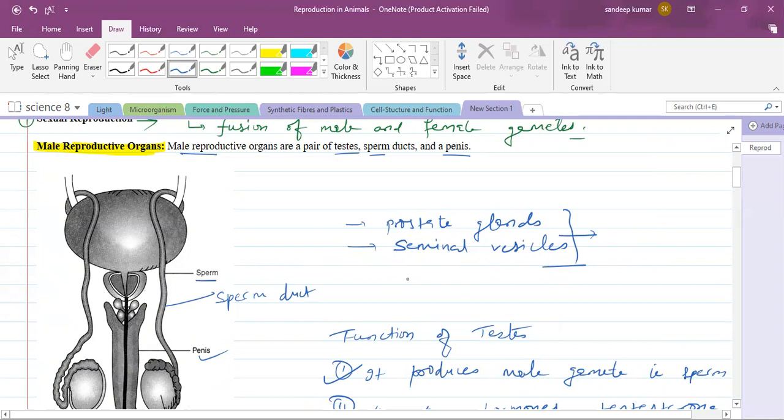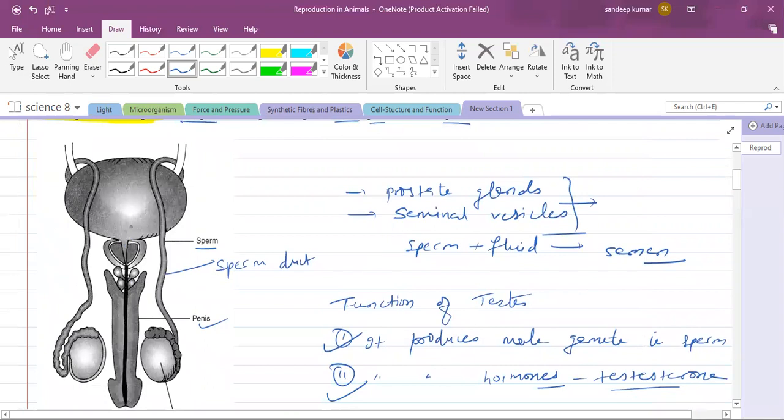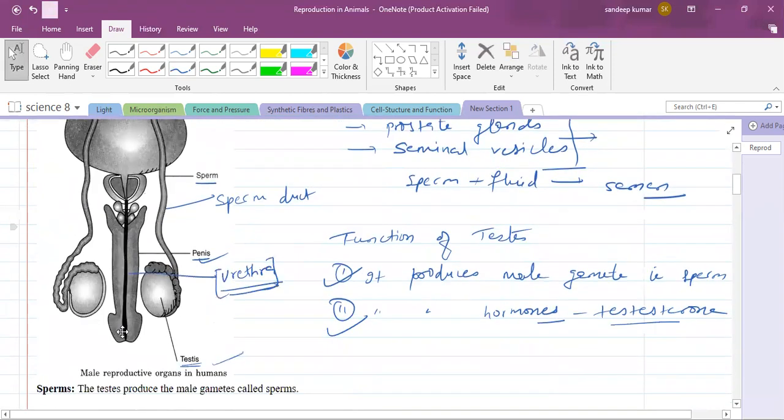Sperm plus this secretion, together, is called semen. During copulation, this semen is released from the penis through an opening called the urethra. This urethra is a common passage for urine as well as for sperm. That you should know.